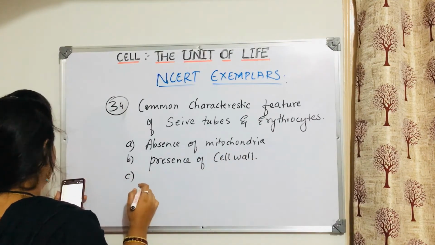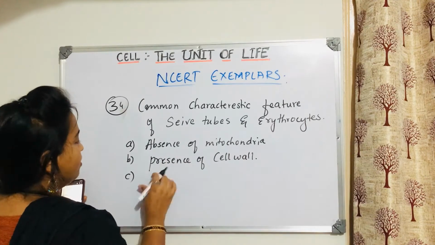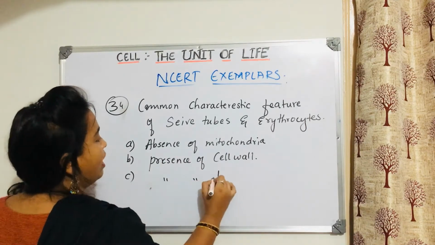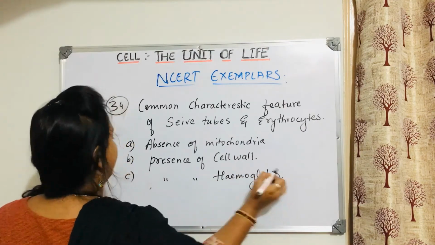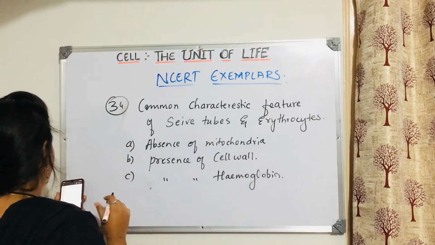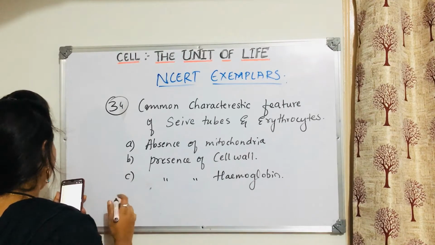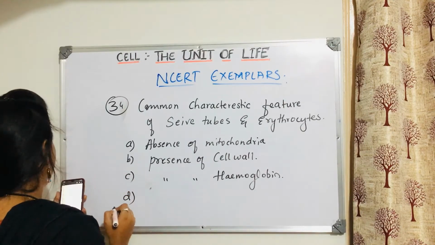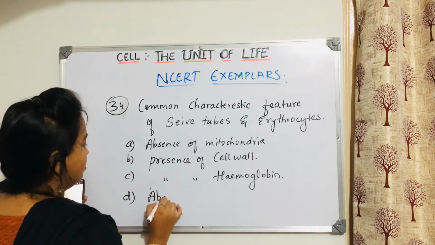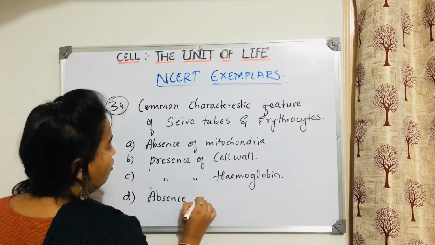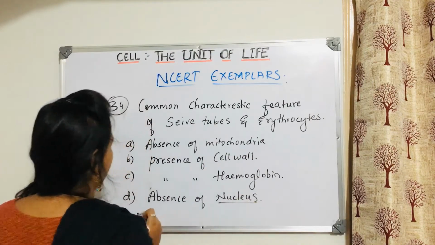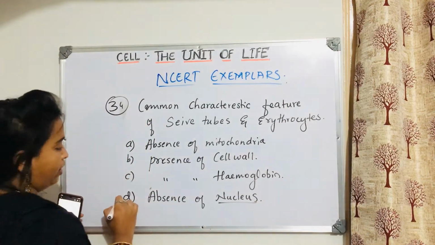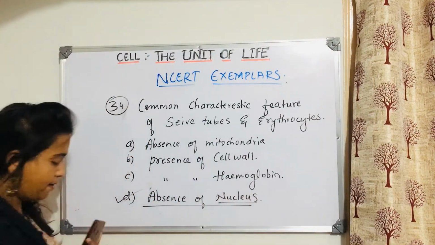Option C: presence of hemoglobin. Option D: absence of nucleus. Oh, I answered it already, I underlined the answer.